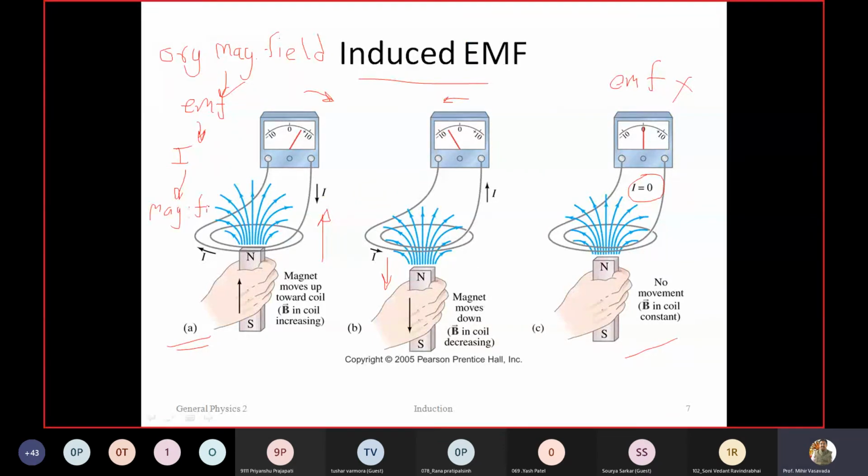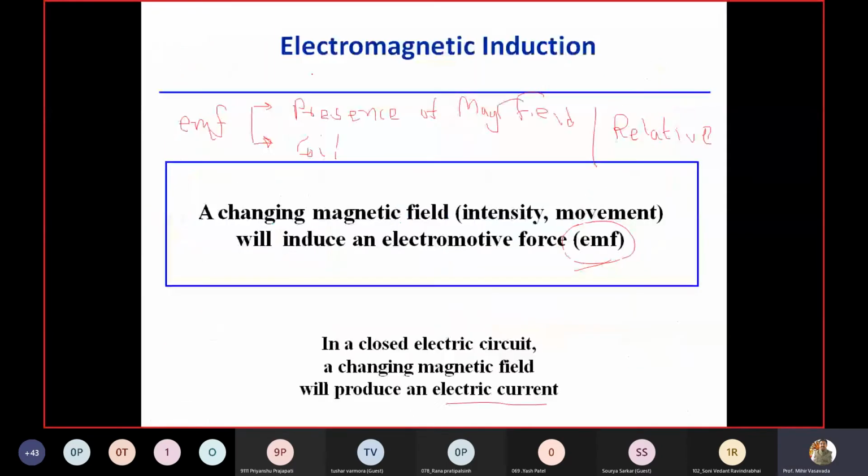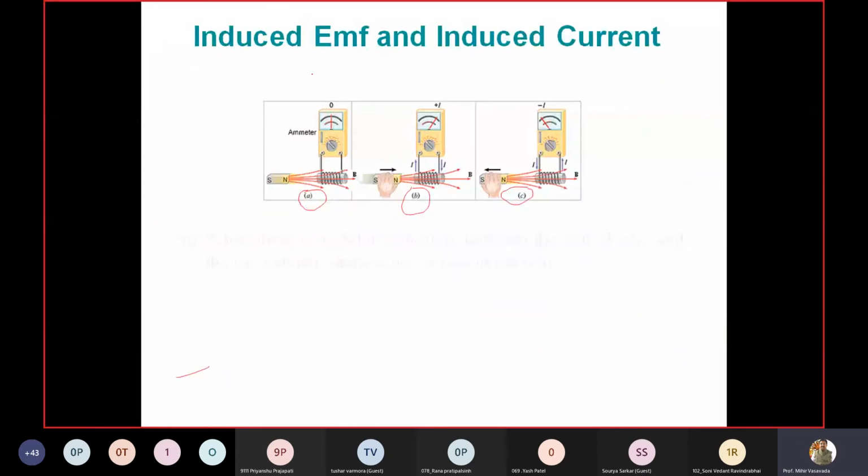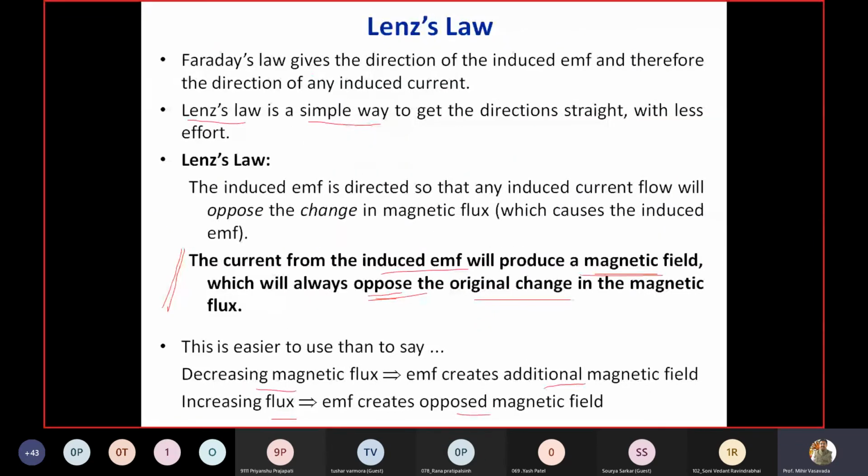So what does Lenz's law say? That the direction of current is such that it will set up a magnetic field which will oppose this original magnetic field. That is the statement of Lenz's law here. The current from the induced EMF will produce a magnetic field. This is a new magnetic field produced by this current, which opposes the original magnetic field. Clear? Yes, sir. Got it.